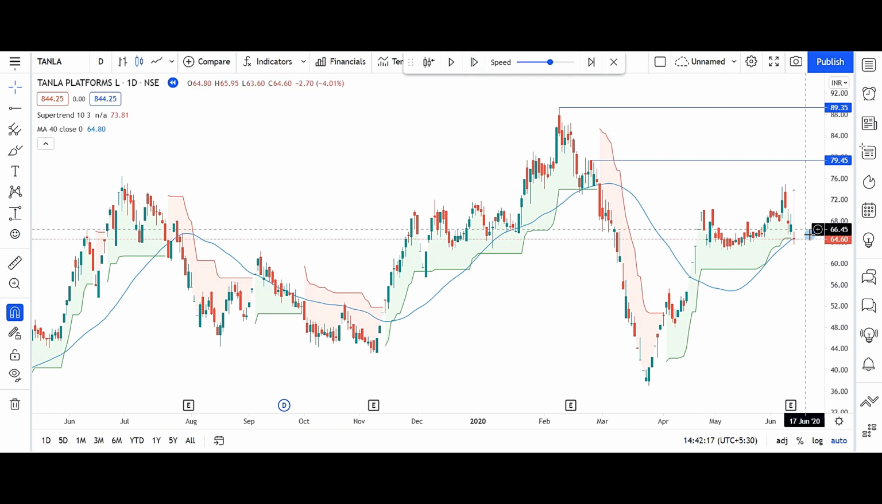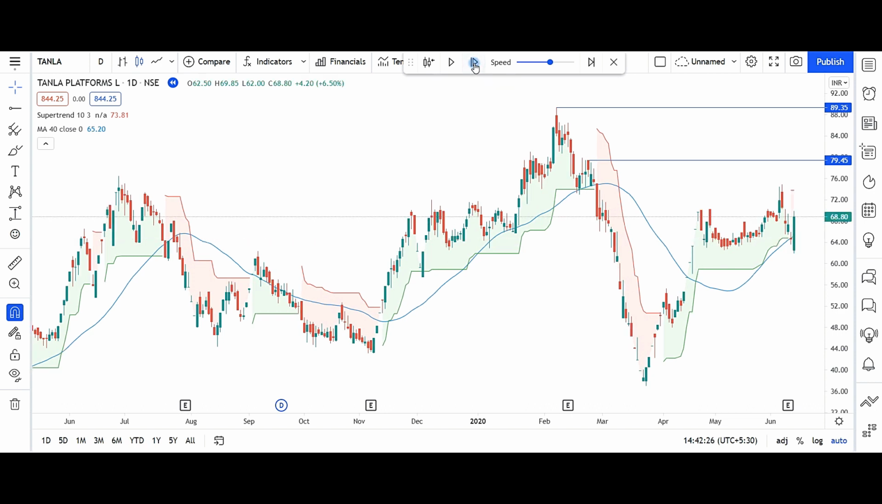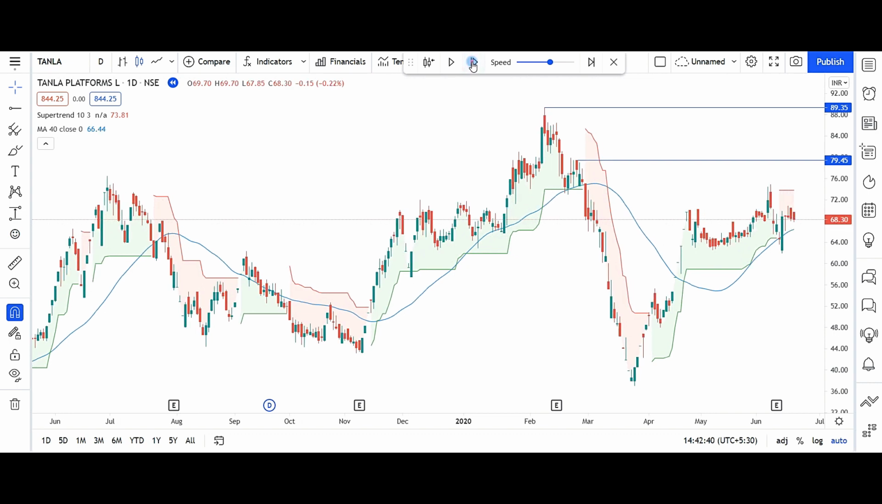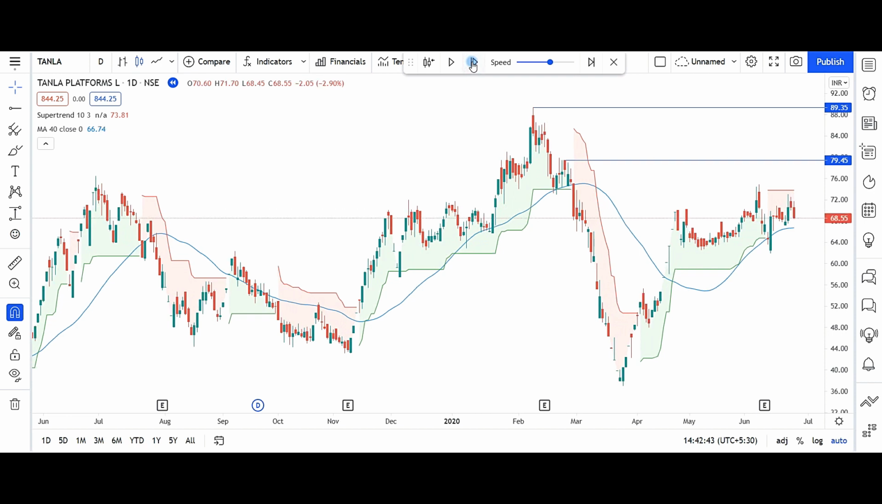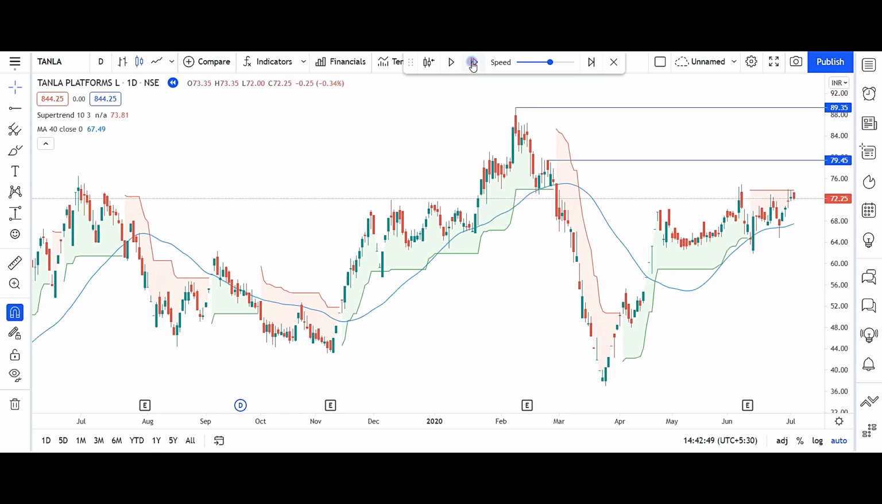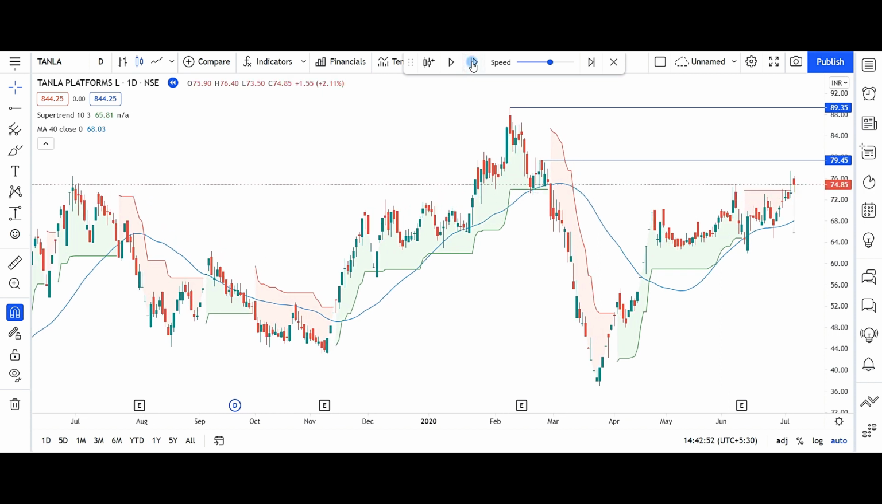So now super trend is bearish. Close is near the 40 moving average. At this time close is above the 40 moving average, but super trend is bearish, so entry cannot be taken in this candle. It is still bearish. Now this candle close is above super trend and above the 40 moving average, so this can be the first entry.